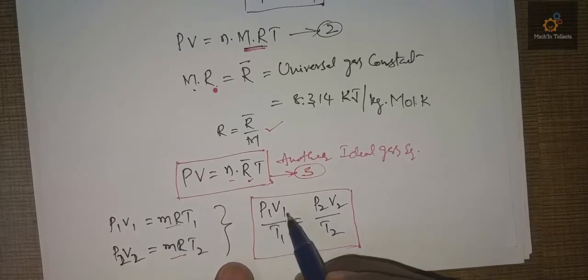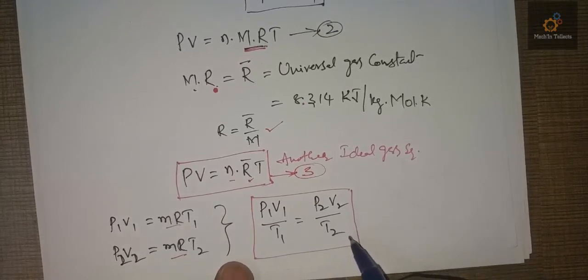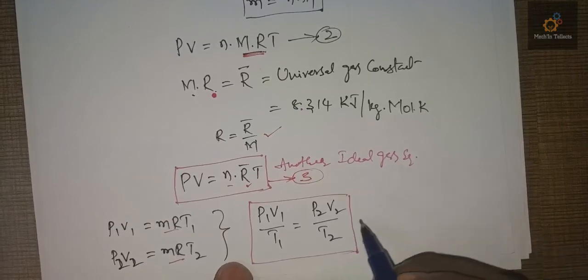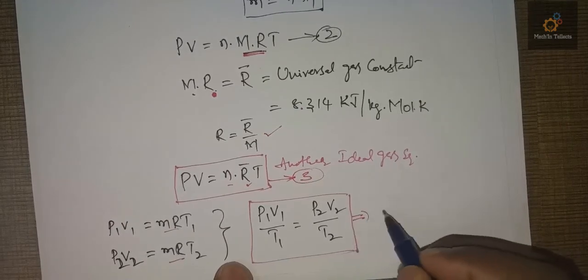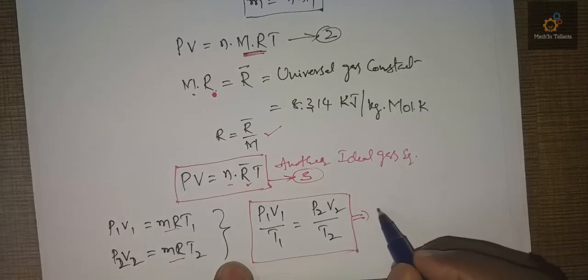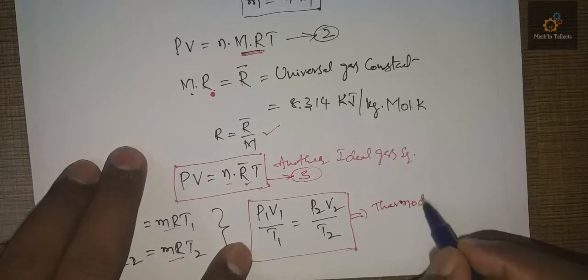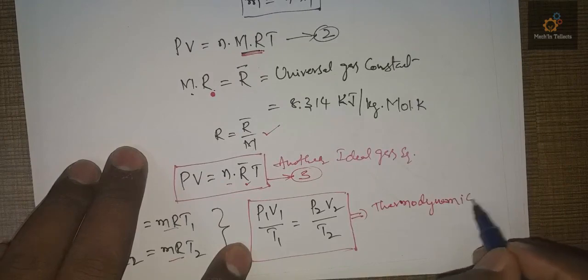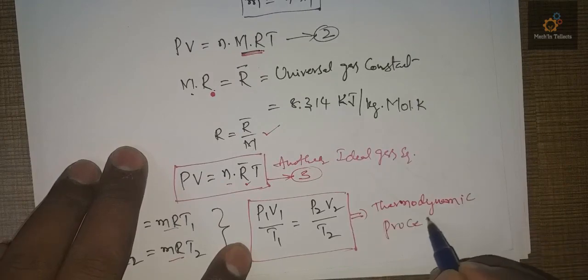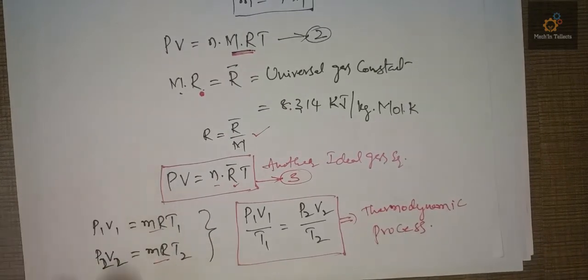So you can write P1 V1 by T1 is equal to P2 V2 by T2, and this will be used in thermodynamic processes.